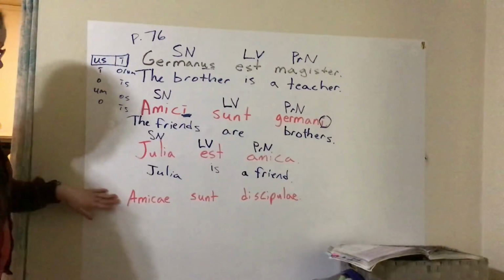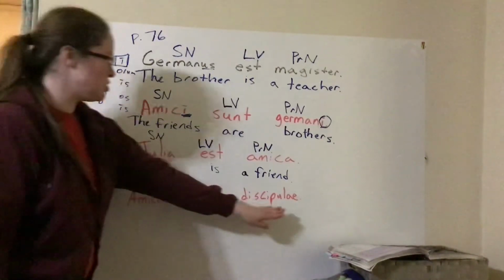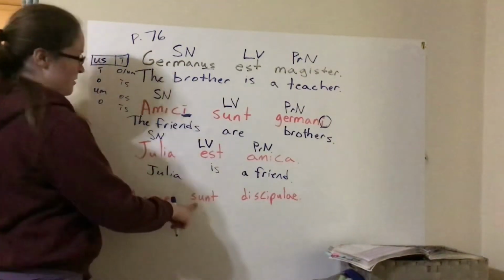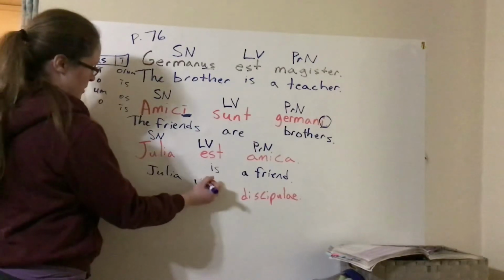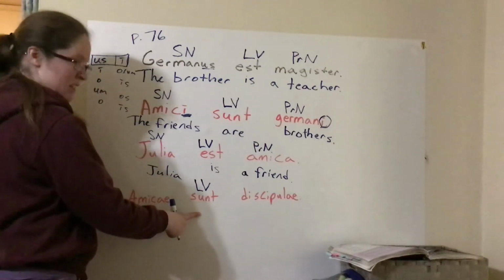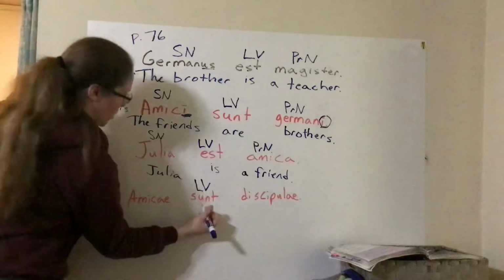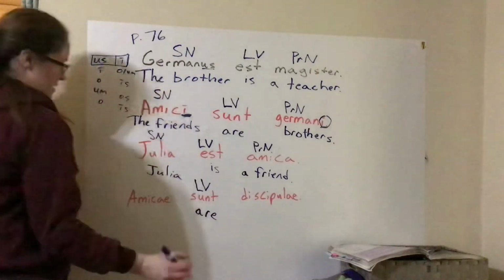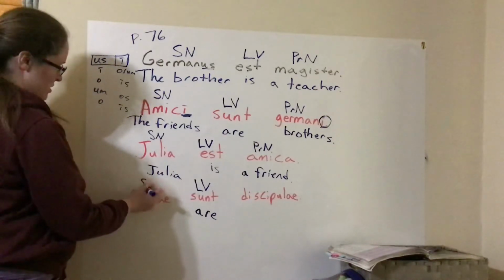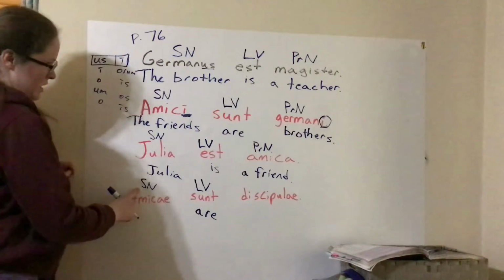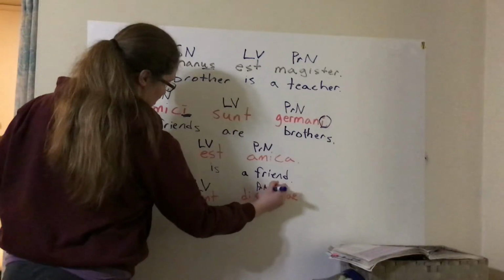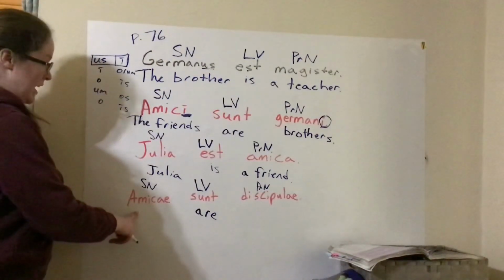Okay, last one. Amicae sunt discipulae. Where's our verb? Sunt, and it's a linking verb. How do we translate sunt? Sing the song again if you need to, or look up above. Are. It would be they are, but we probably don't need they because we have a separate subject. Amicae is going to be our subject noun, which makes discipulae our predicate nominative.